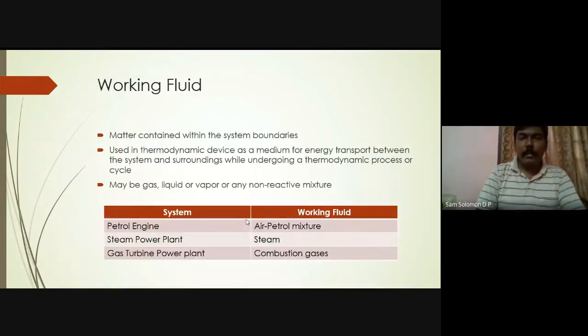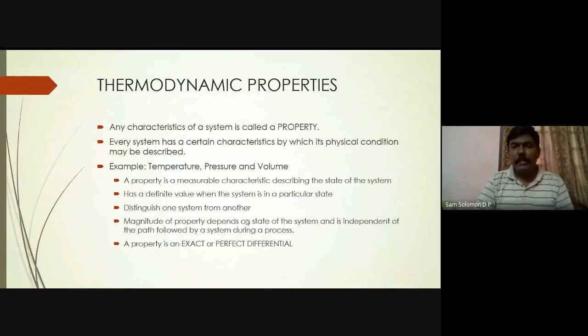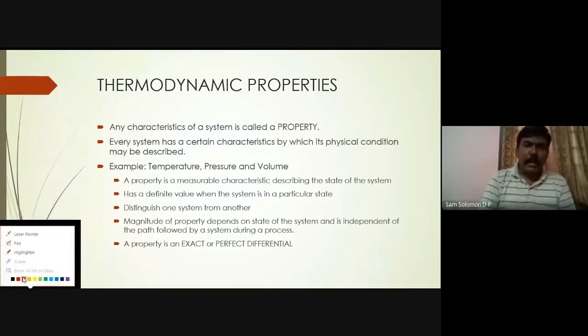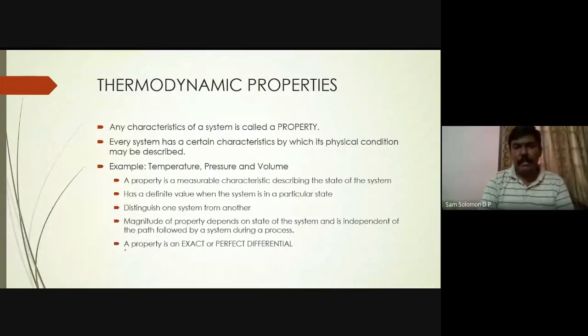And we talked about working fluid, which is nothing but a carrier of energy. And I asked this question and people were able to tell us, what are all the conditions that make a variable a property? We have discussed this also yesterday. What would be new to you is this exact differential. The rest you would have done in your introduction to mechanical sciences. That a property is an exact or perfect differential should be something new to you. And we saw what an exact differential is yesterday.